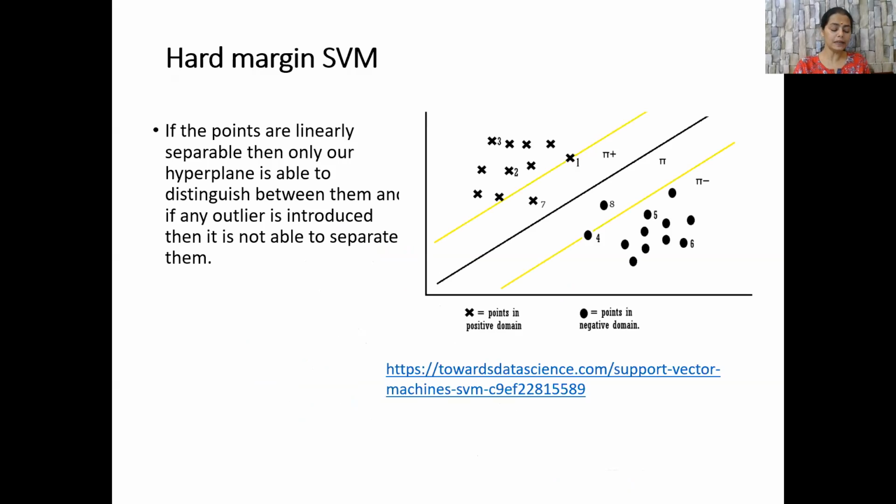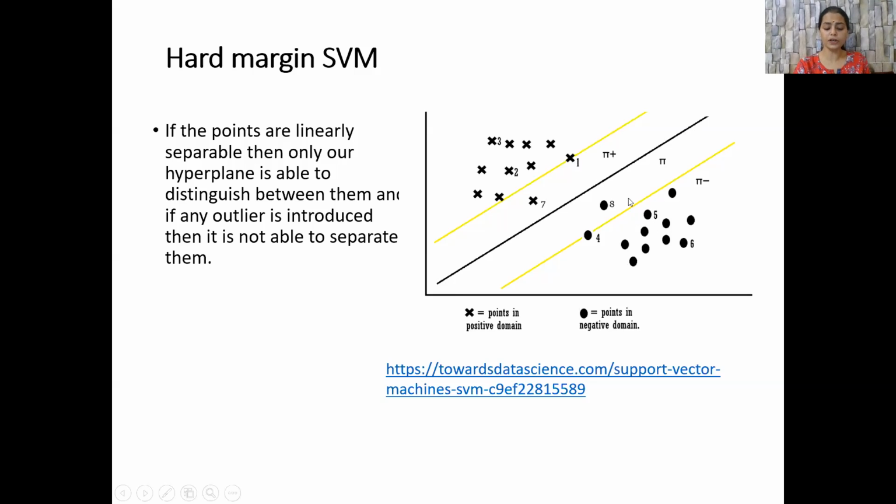If the points are linearly separable, then only our hyperplane is able to distinguish between them. If these points are not linearly separable, our hyperplane will not be able to classify these into separate categories.